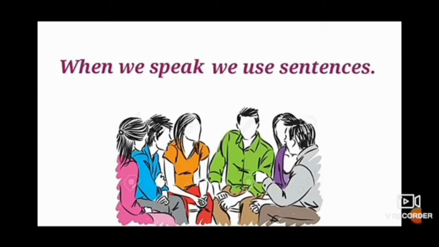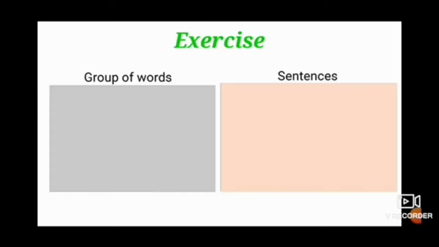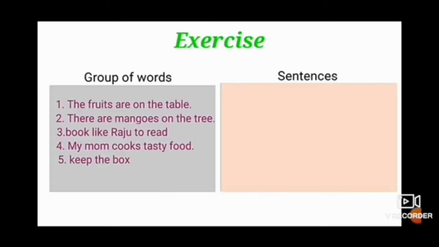So when we speak, we use sentences. Means we have to use commas and full stops. So let's do one exercise. Groups of words. The fruits are on the table. Next, there are mangoes on the tree. Third, book like Raju to eat. Number 4, my mom cooks tasty food. And number 5, keep the book.